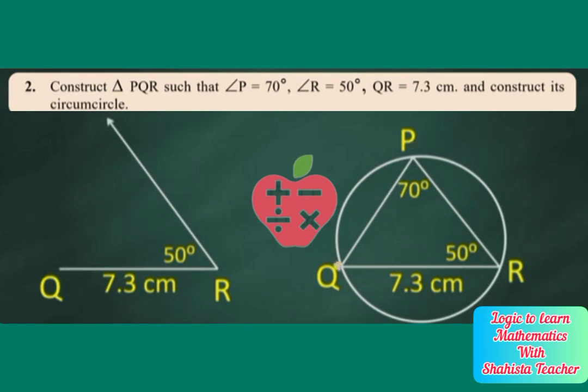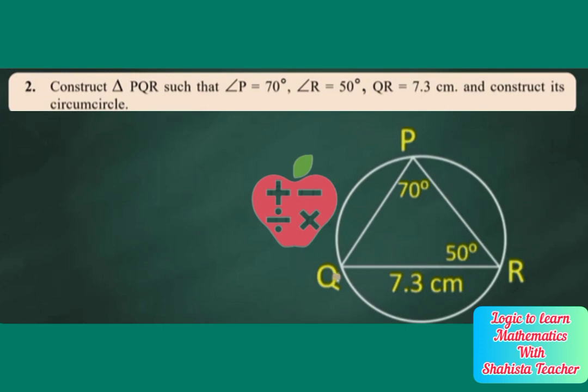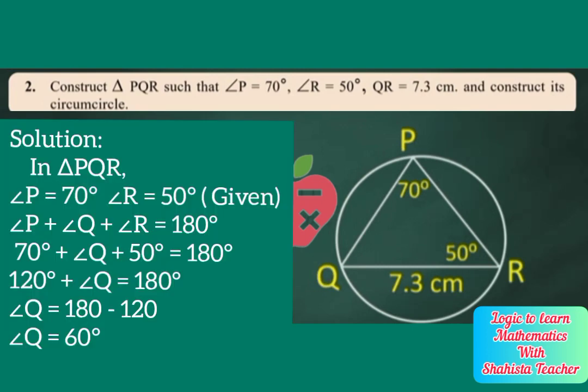This equation we have to show here. So let's see how we will show this equation. In triangle PQR, we will write angle P plus angle Q plus angle R is equal to 180 degree. We know the value of angle P is 70 degree and angle R is 50 degree, given.